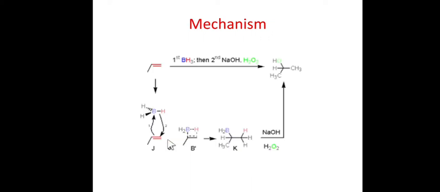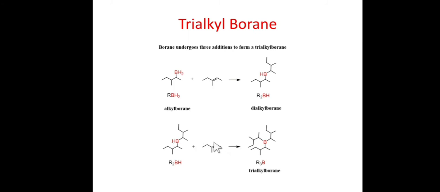This BH bond will attach to another double bond. Okay, so we get this trialkyl boron. But this reaction makes many kinds of impurities, or sometimes it is very complicated to stop the reaction, or the regioselectivity or controlling this reaction is very difficult.